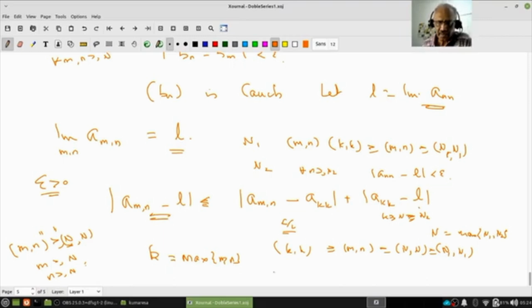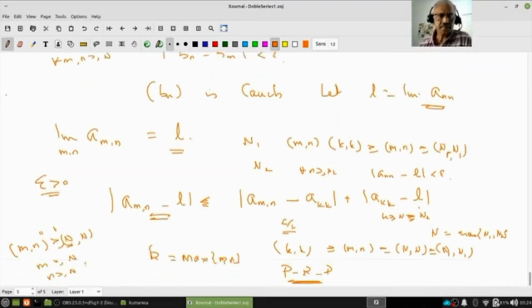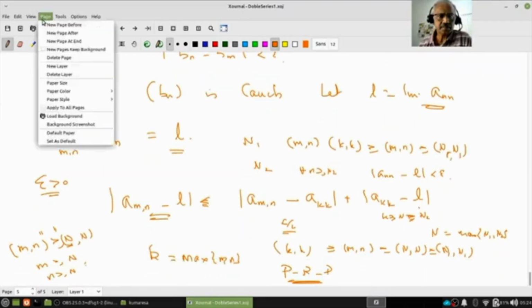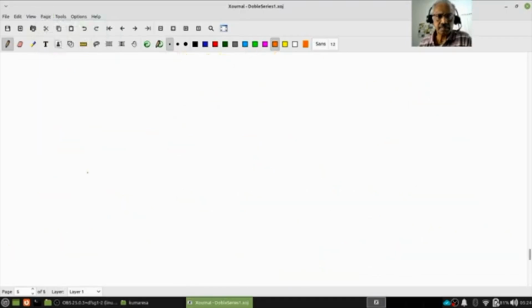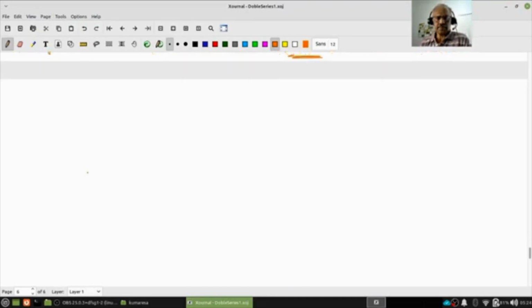Go through the proof, try to understand. I'm not writing these things. So these are the basic facts we needed about double sequences.